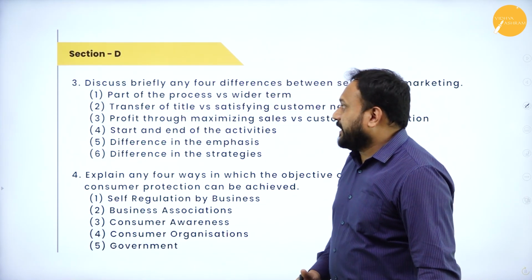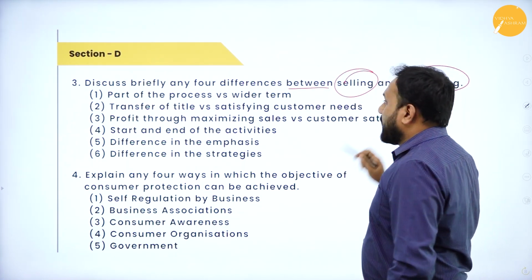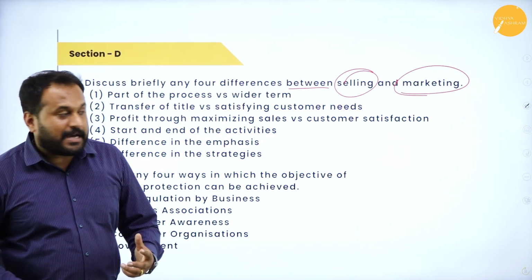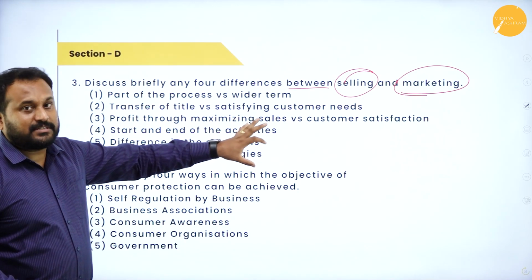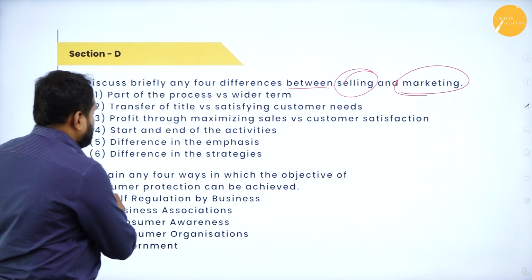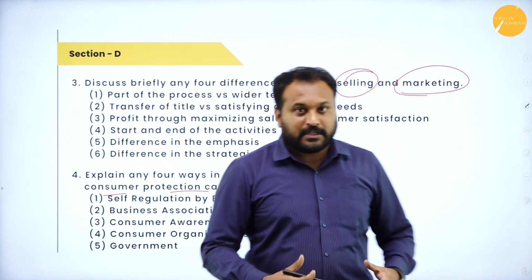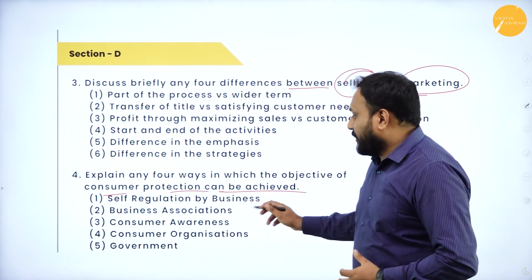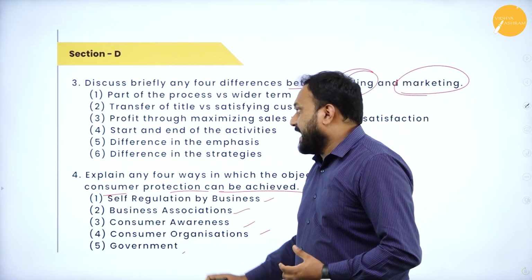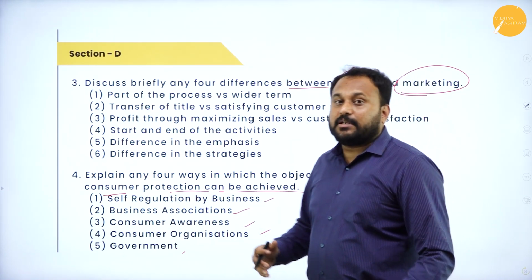So next one, Section D: discuss briefly any 4 differences between selling and marketing. See, these are the questions which will definitely help you fetch more marks, because these are the differences you are supposed to go with. And the last question: explain any 4 ways in which the objective of consumer protection can be achieved. See, how can consumer protection be achieved? Self-regulation by business, business associations, consumer awareness, consumer organizations, and the government. If all of them take care of it, the Consumer Protection Act can definitely be really good.